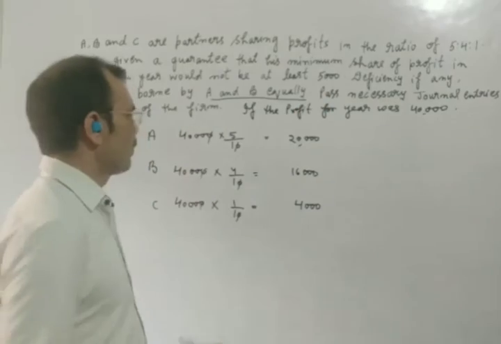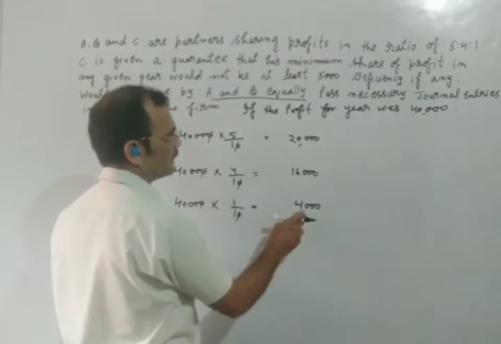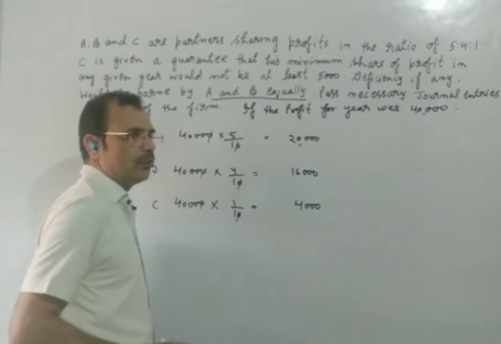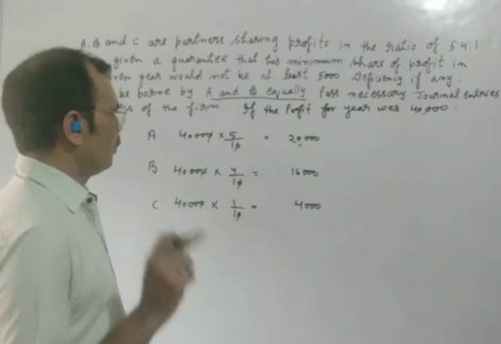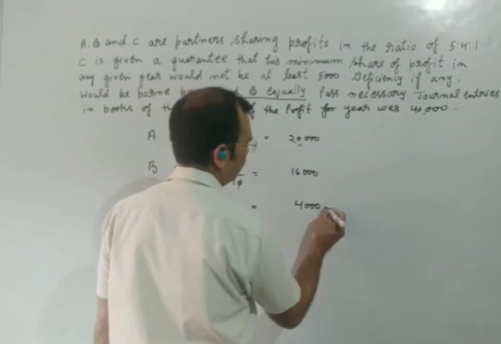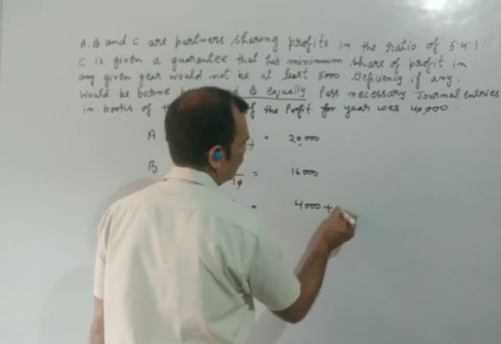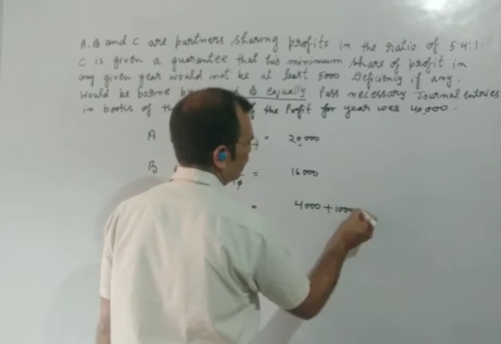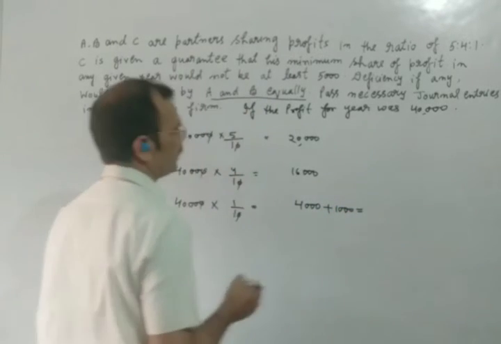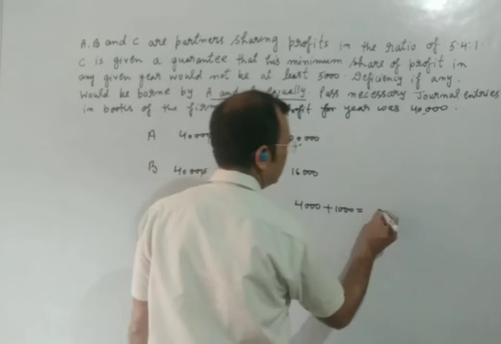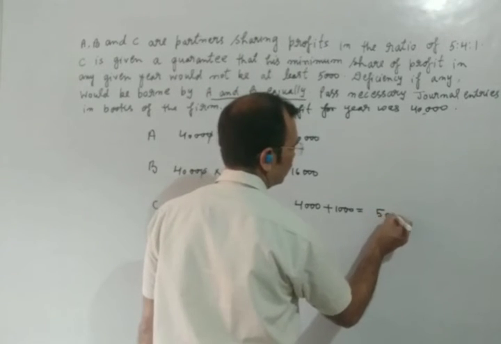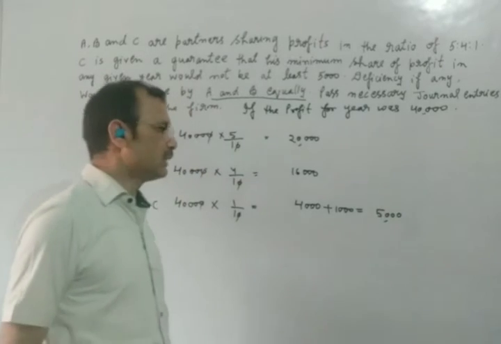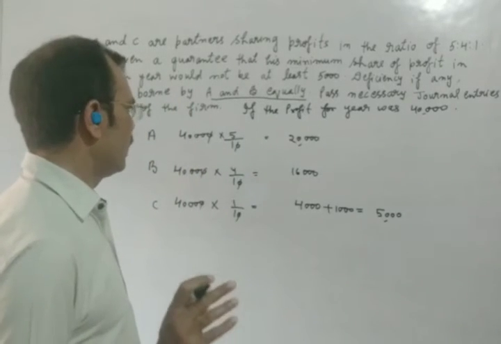It means there is a deficiency of 1,000 rupees. First of all, we will fulfill the promise. If we add here 1,000 rupees, then he will receive the profit as he was promised.